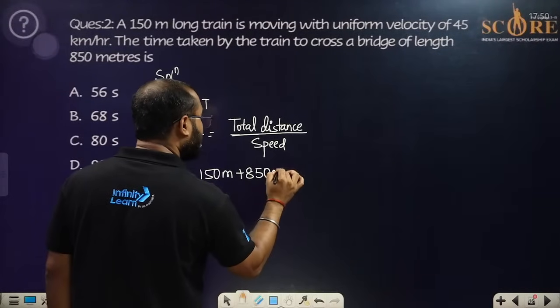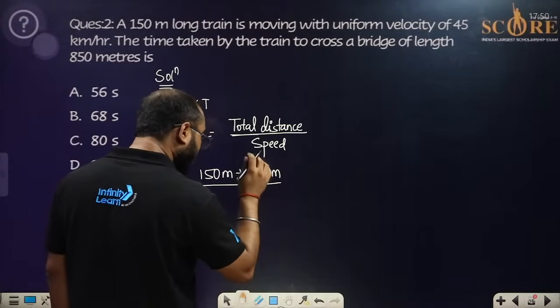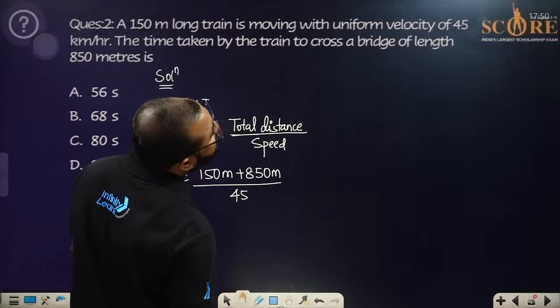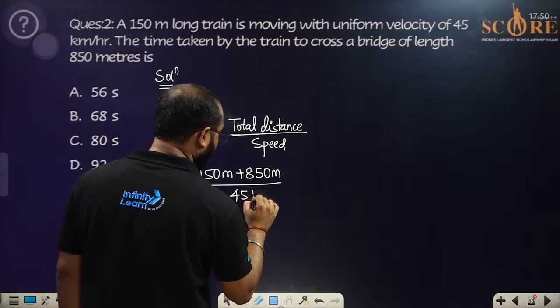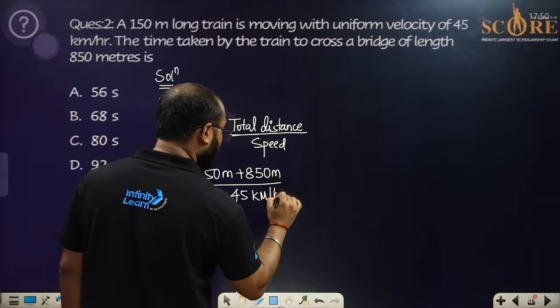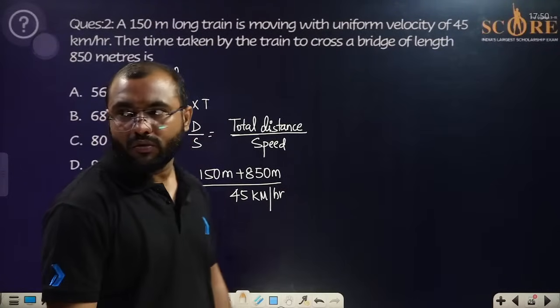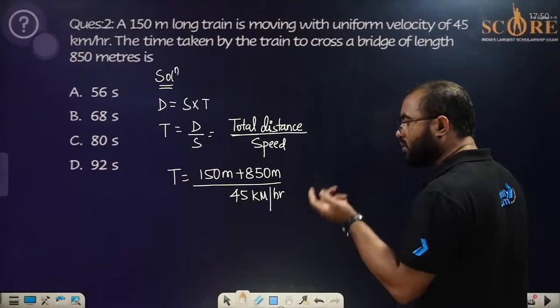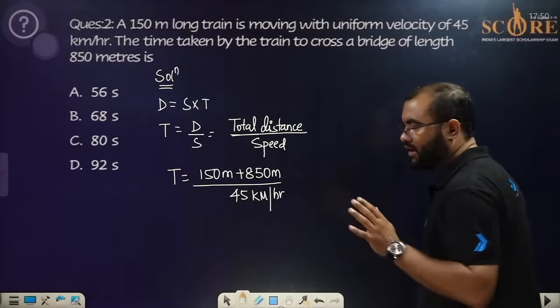That is the total length that the train has to cover, and the speed is 45 kilometer per hour. Now you have to change the entire unit. Either you can change the meter into kilometer, or you can change this thing, whatever you feel correct.